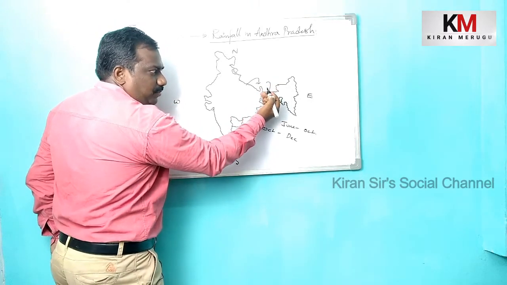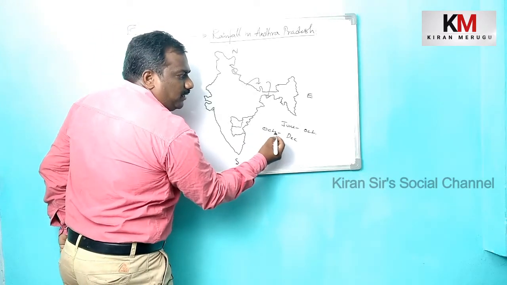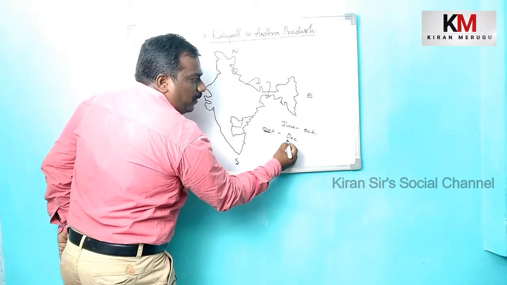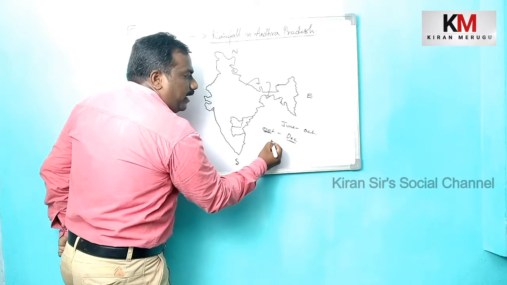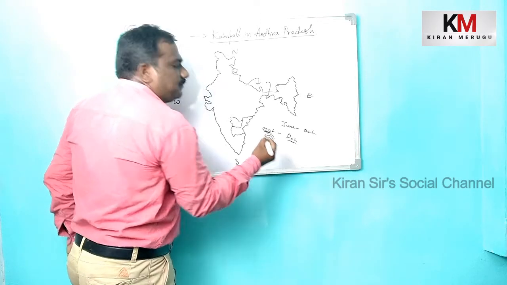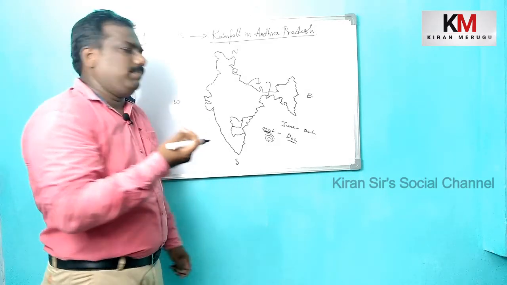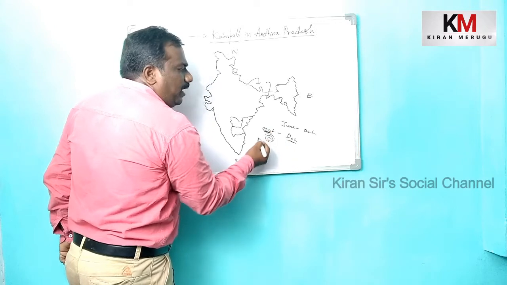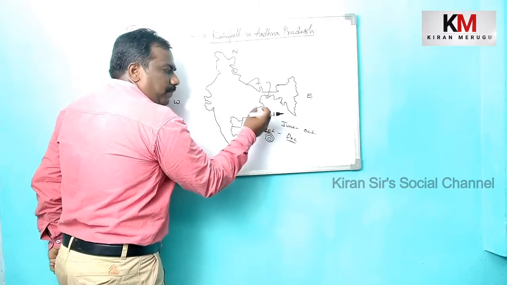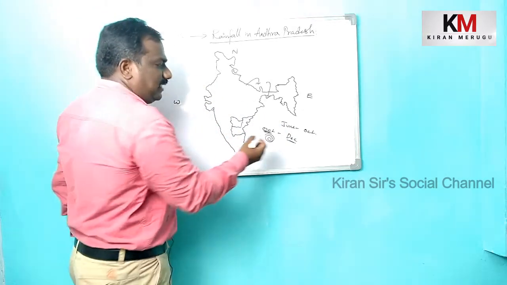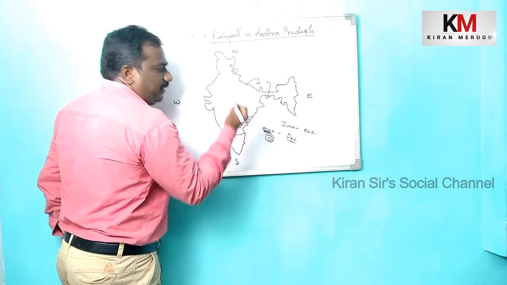While the northeast monsoons are blowing this side during October to December, some storms may rise in the Bay of Bengal. Whirling storms, whirling clouds, may rise in the Bay of Bengal due to intense heating of this big water body. As a result, these whirling clouds approach coastal Andhra Pradesh.